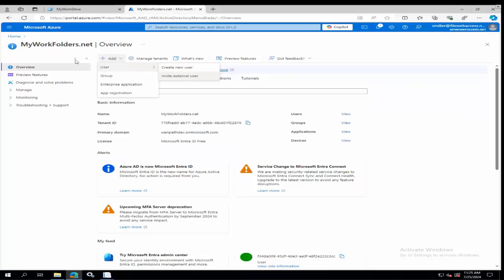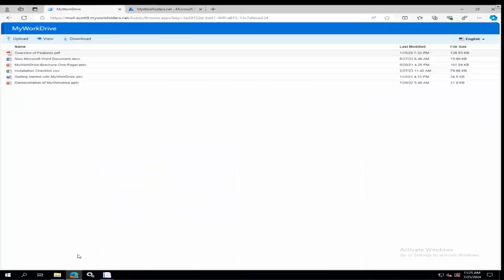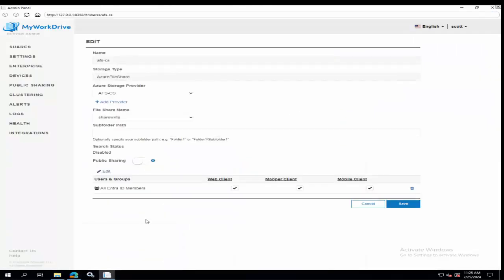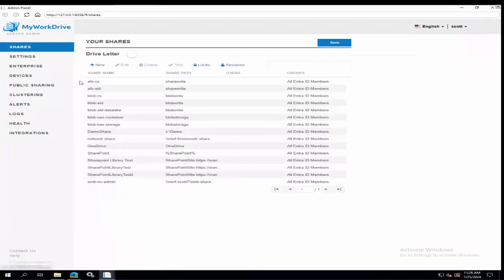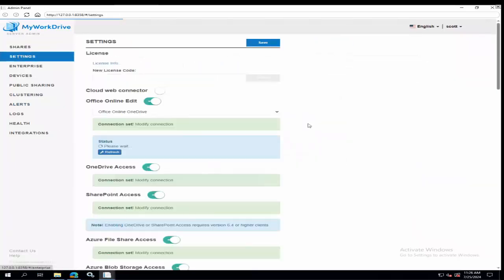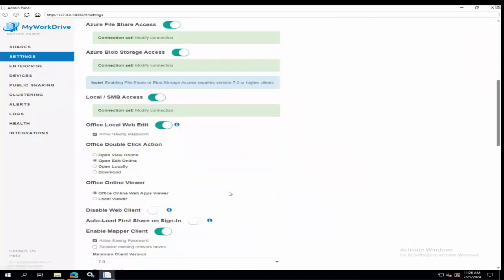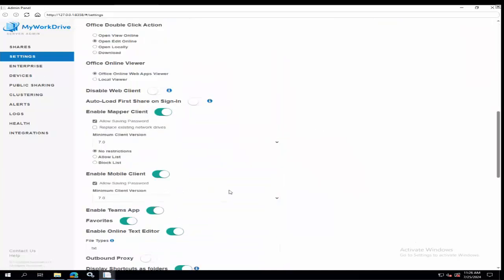Two last things just to wrap up in these miscellaneous settings, and then I'll talk about the health dashboard, which is at the bottom of the menu here. In Active Directory mode, we support the concept of previous versions. So you'll see a toggle for that in settings, the ability to enable previous versions.